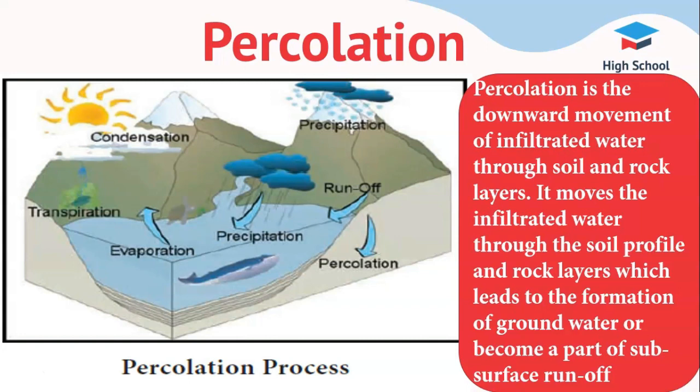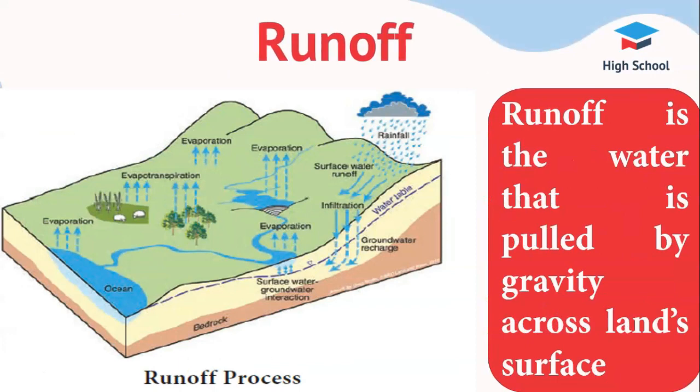Runoff. Runoff is water that is pulled by gravity across the land surface. It replenishes groundwater and surface water as it percolates into an aquifer, that is, into an underground layer of water-bearing rocks, or moves into a river, stream, or watershed. It comes from unobserved water from rain, snow melt, irrigation, or other sources, comprising a sufficient element in the water cycle as well as the water supply when it drains into a watershed.